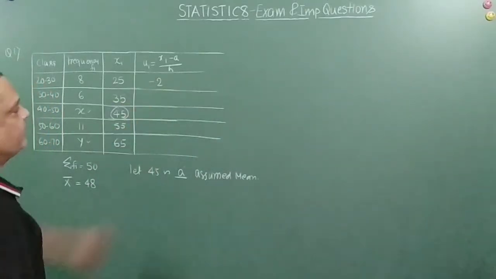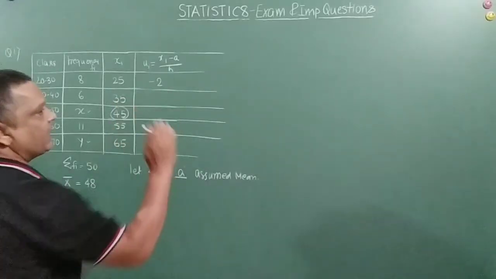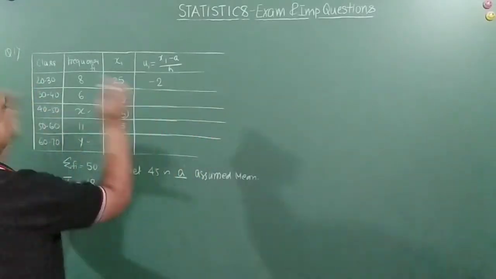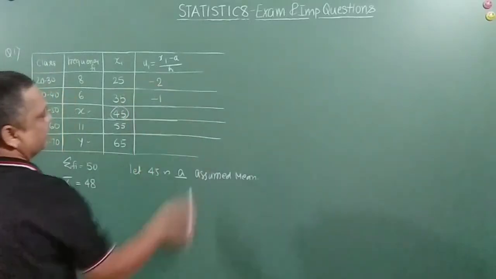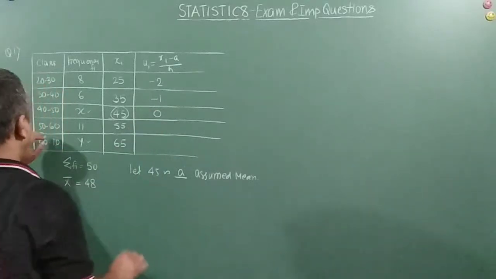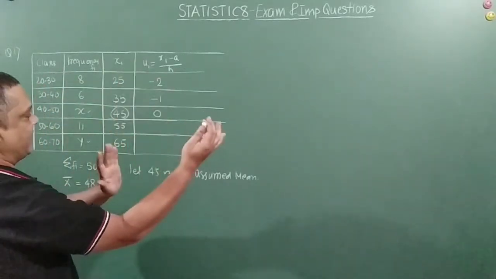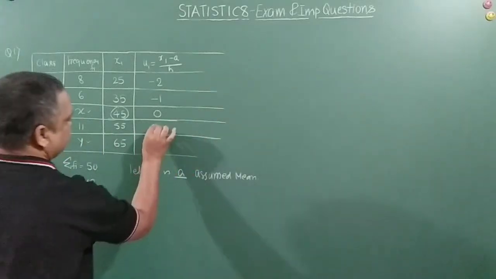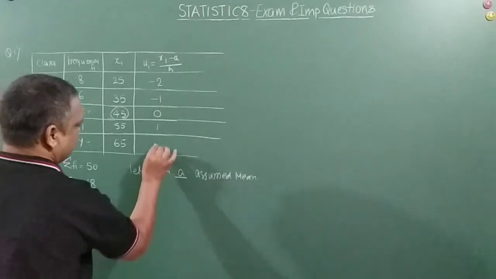You are getting my point, friends, here? So this is 35 minus 45, which is minus 10. Minus 10 divided by the class height, that is 10, is equal to minus 1. Right? And this of course will be 0. And this is 55 minus 45, which is positive 10. 10 divided by the class height is equal to 1. And this is 20 divided by the class height, which is equal to 2.